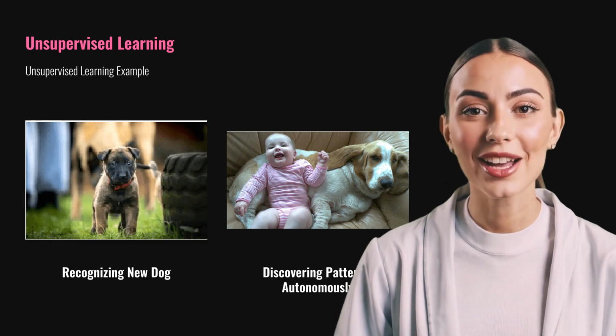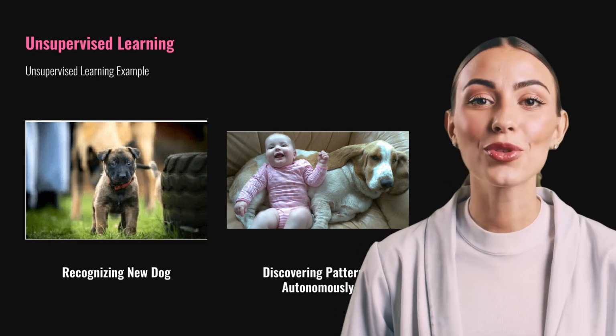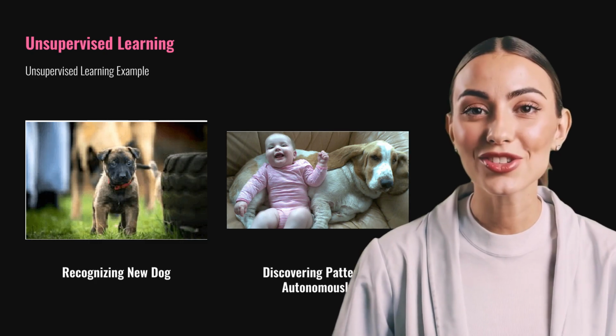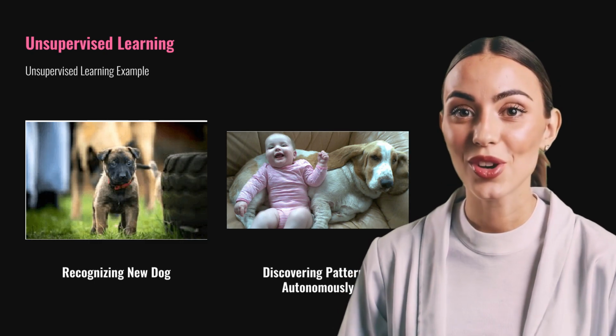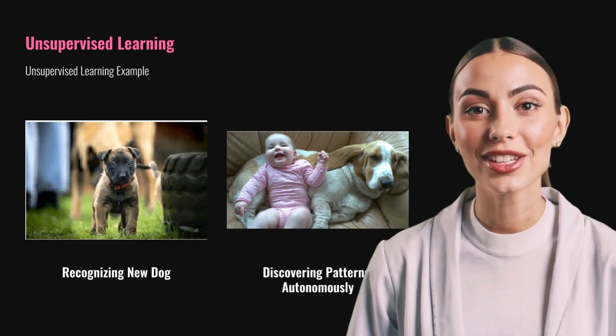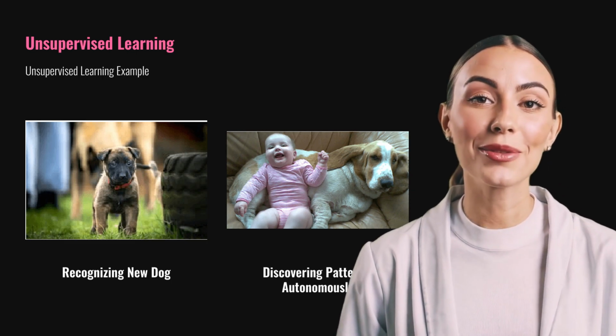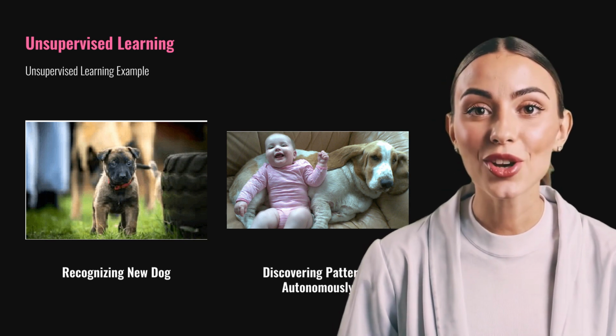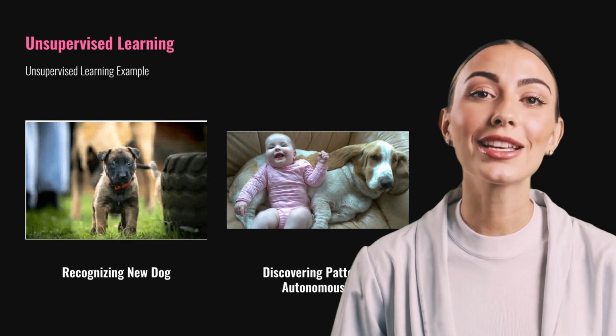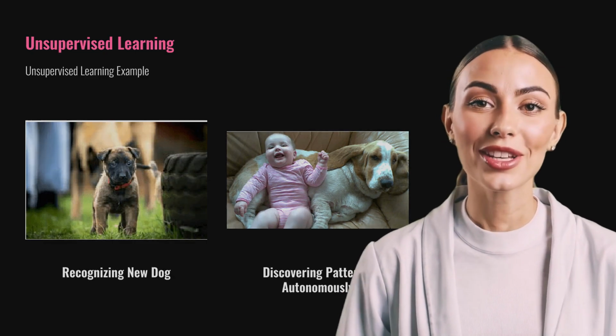Imagine a baby recognizing a new dog by comparing it to a familiar one. This is unsupervised learning in action, where the baby identifies the new dog based on observed similarities, without explicit teaching. It highlights how unsupervised learning discovers patterns autonomously, offering insights into data without manual labeling.